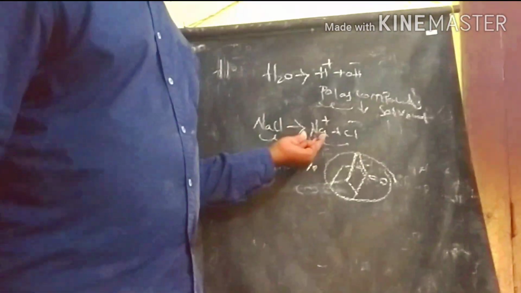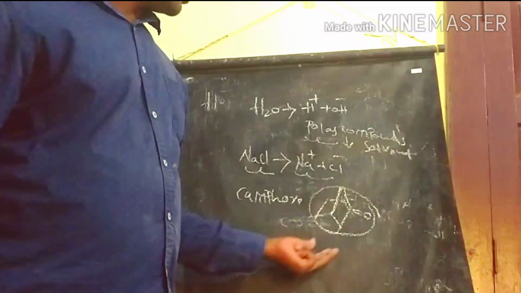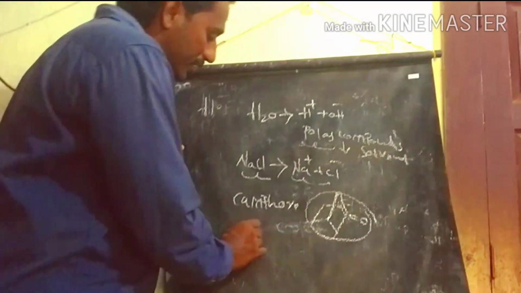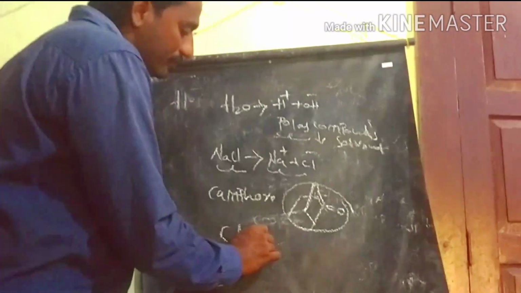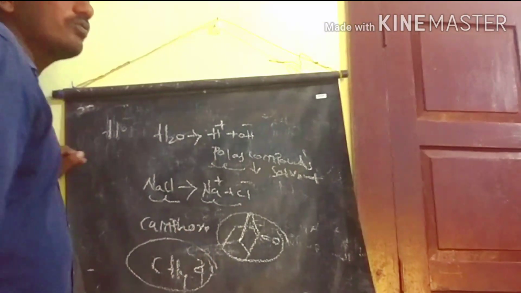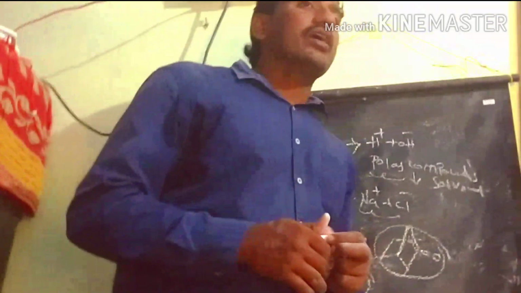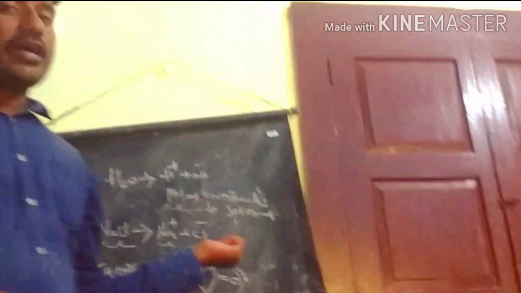Polar compounds are always soluble only in polar solvents. Hydrocarbons like methane or ethane are all non-polar compounds. So camphor is easily soluble in kerosene. This is the way we can separate compounds according to their polarity.